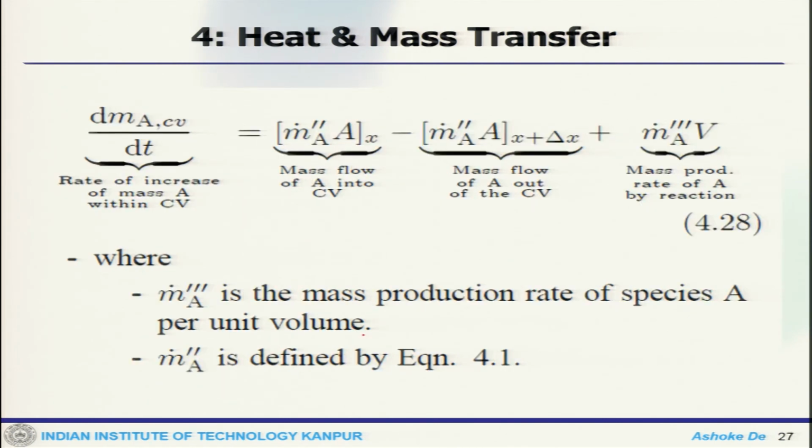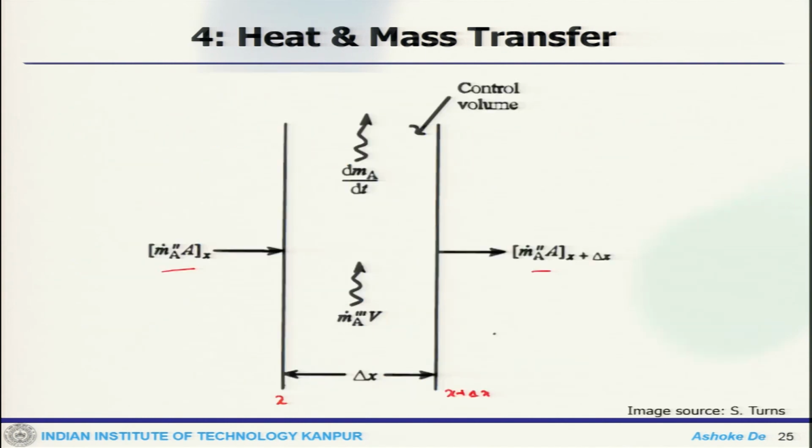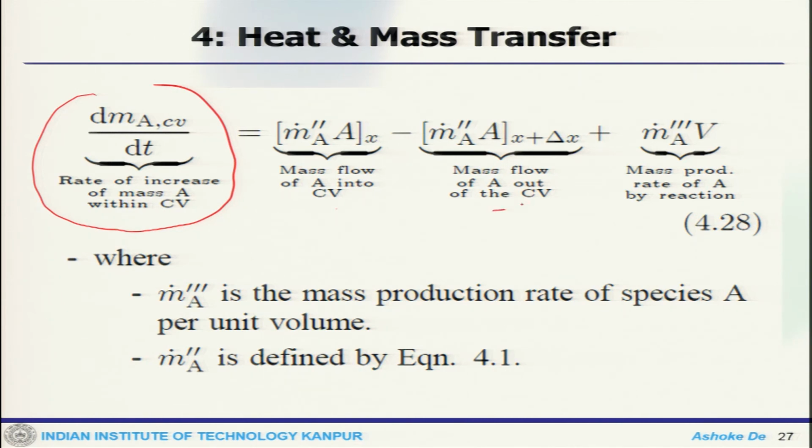So, what we can write is that this is the rate of increase of mass A within the control volume, dm_A,CV by dt, and this is the mass flow of A into the CV that we have already seen from this control volume. This is the influx, this is the outflux, the mass flow out of the control volume. So, this is at plane x and this is at plane x plus delta x, and then the mass production within the control volume. If there is no mass production, this term will not contribute to anything else.